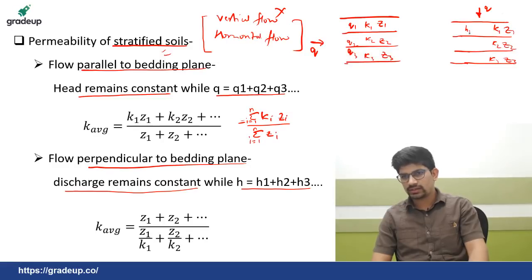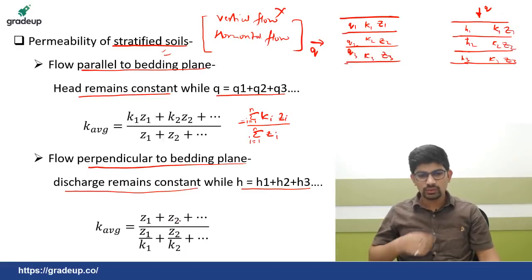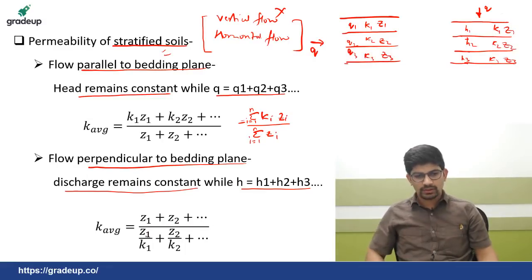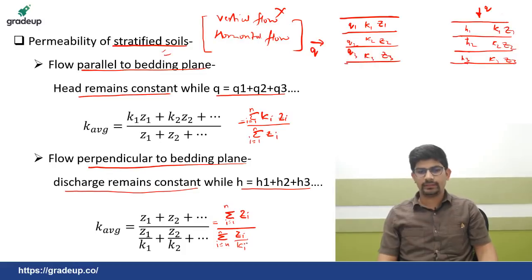Let this be H1, H2 and H3. So the total head loss will be H1 plus H2 plus H3 and so on. And K average is equal to Z1 plus Z2 and so on, divided by Z1 by K1 plus Z2 by K2. In short, this can also be written as summation of Zi for i equals 1 to n, divided by summation of Zi by Ki for i equals 1 to n.